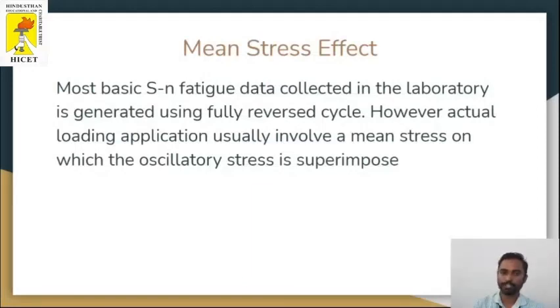A fully reversed stress cycle is where, if we apply 50 kilonewton tensile, we apply an equal amount in compression, that means 50 kilonewton compression. That is considered a fully reversed stress cycle. Usually we take the mean stress effect for industrial purposes.